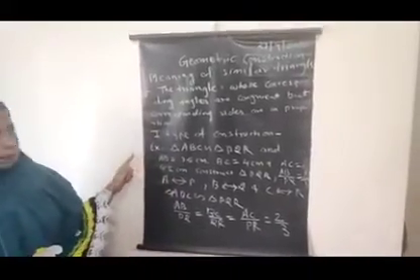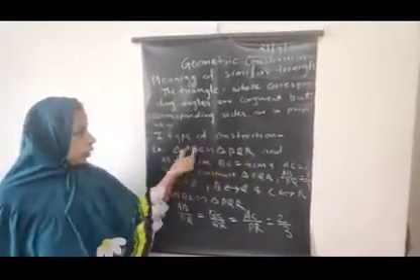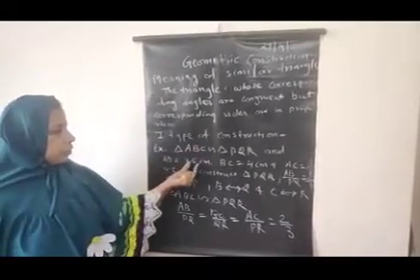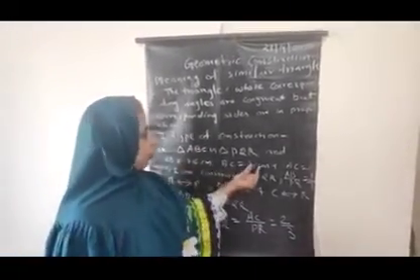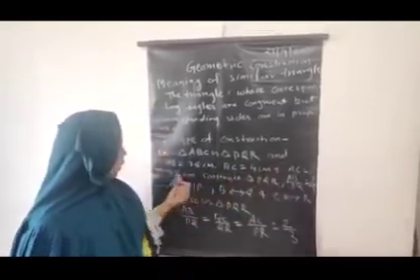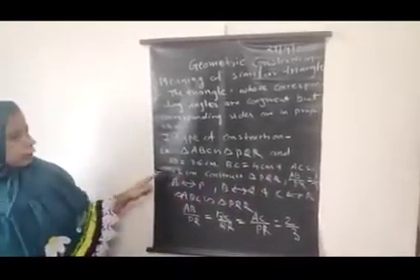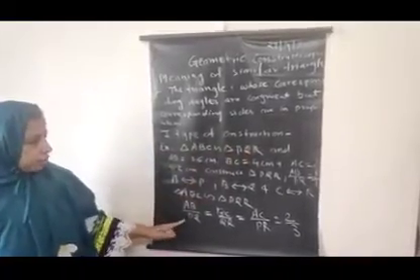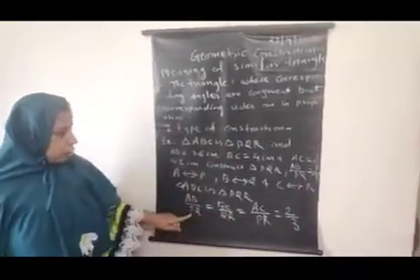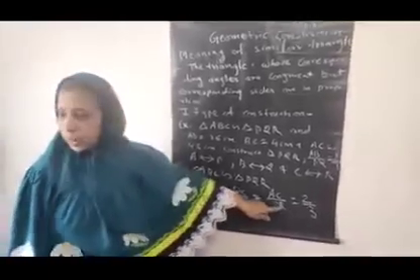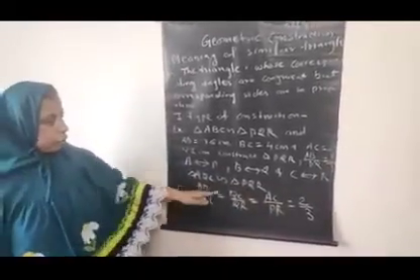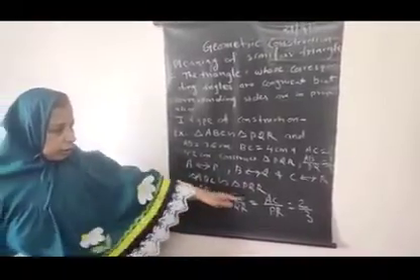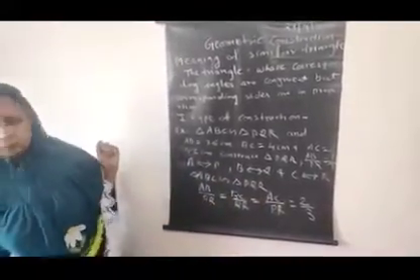Now in the example, the lengths of triangle ABC are given. Length AB is 3.6, length BC is 4 centimeter and length AC is given as 4.2 centimeter. From these lengths, let's find out the lengths of the other triangle PQR by substituting the values of the lengths of triangle ABC in the similarity.